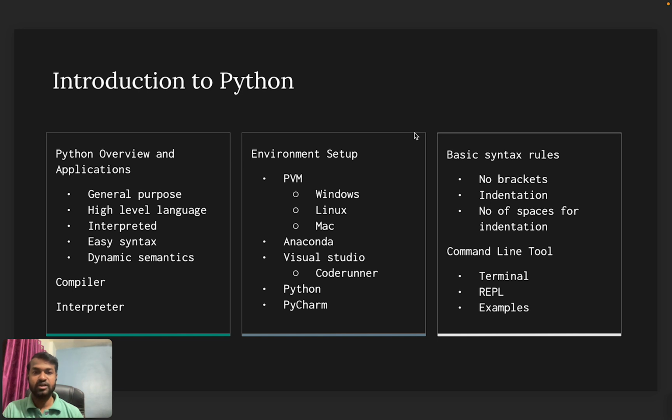It means if I write the code in Windows operating system, the same code will be executed on Linux as well as Mac. But this will not happen for other programming languages.